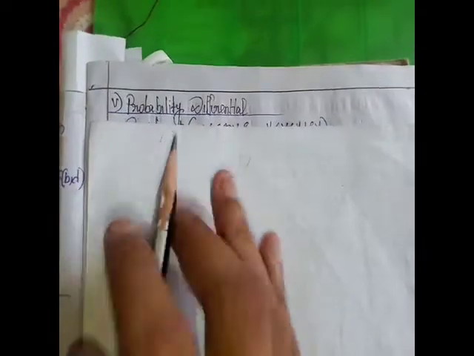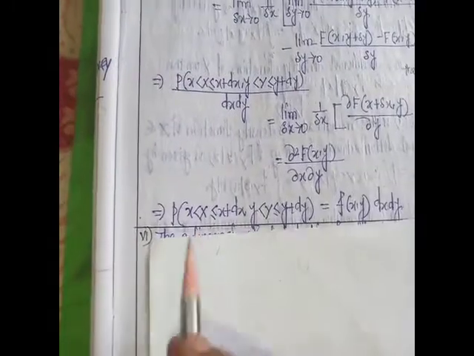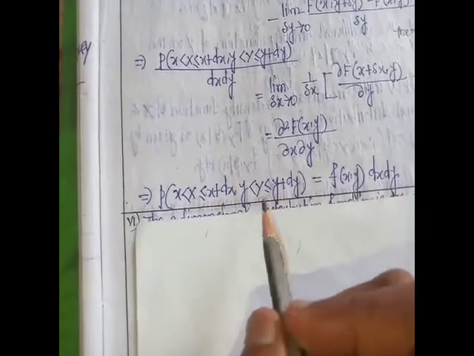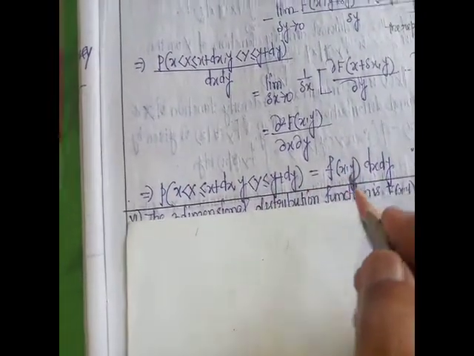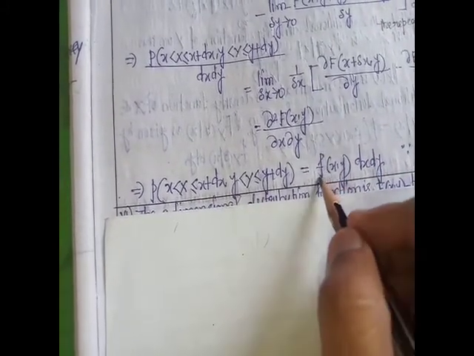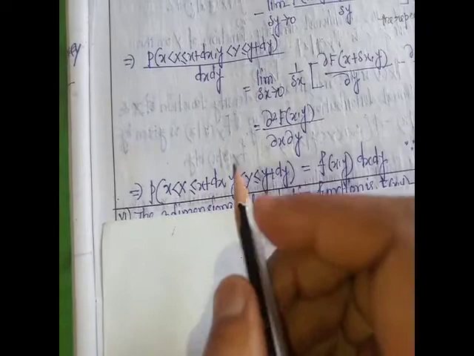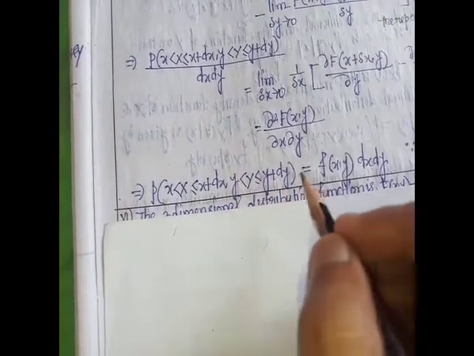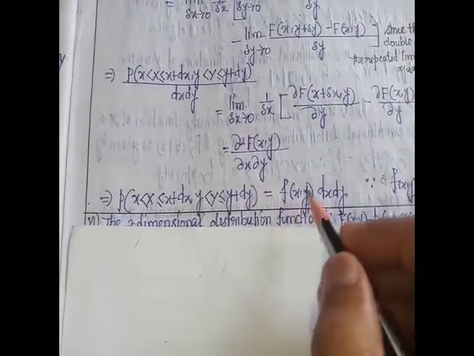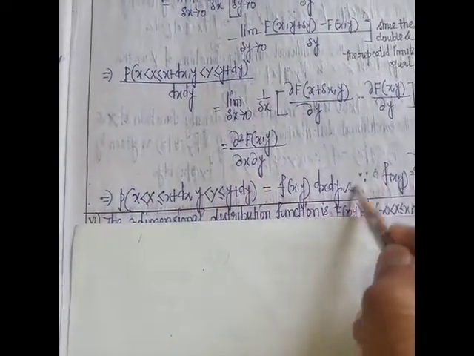Fifth property is the probability differential. The property is: the probability of x less than or equal to X less than or equal to x plus dx, comma y less than or equal to Y less than or equal to y plus dy, equals small f of x,y dx dy. This is the joint probability density function. This is the probability differential. Okay, this is the property.